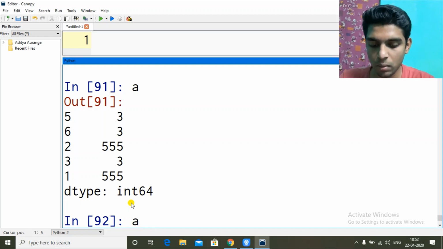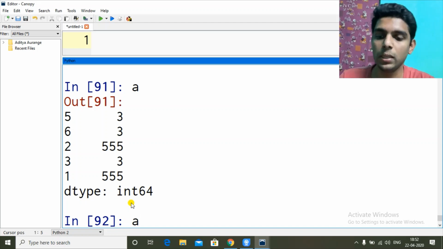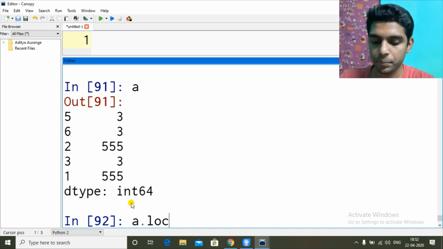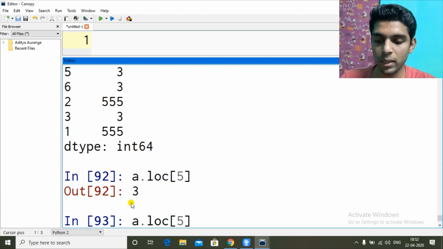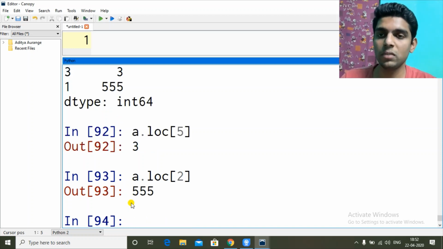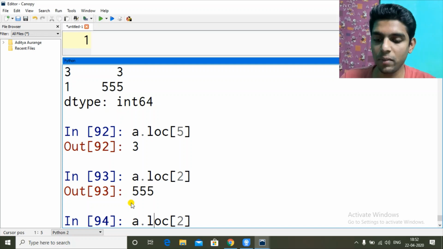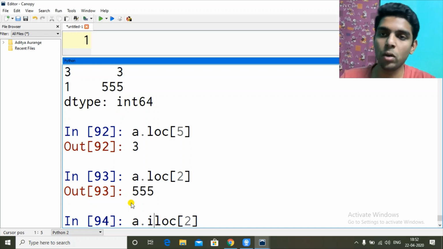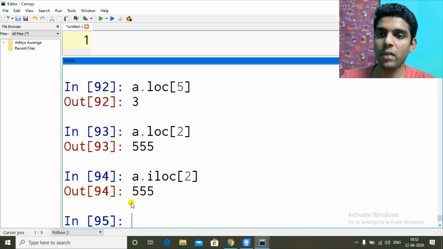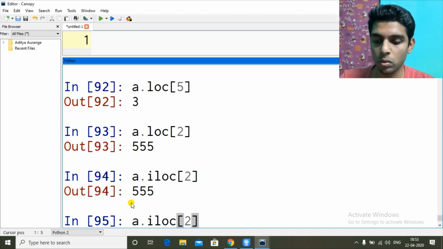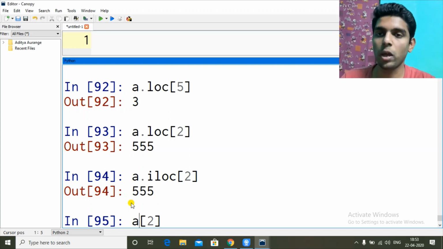Another way is by using the location function, LOC. A dot LOC, and inside if I give 5, I got 3. If I give 2, I got 555. This is another way, and one more way is ILOC. Same, I get 555. So these are three ways: LOC, ILOC, or just square brackets.